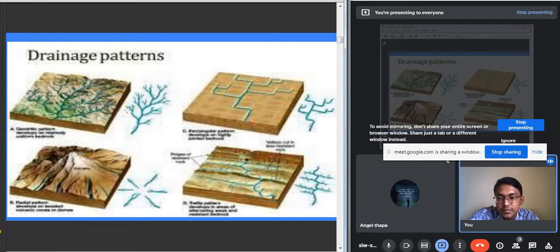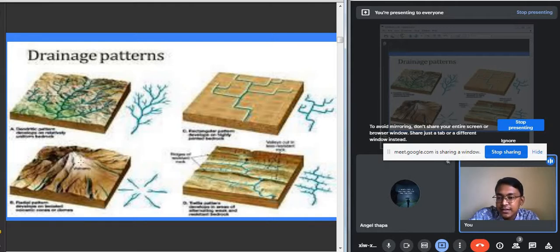So the first image, you can see that it resembles the branches of a tree, and it is known as the dendritic drainage pattern. And in the next picture, you can see that the main river is joined by the tributaries almost at right angle, and they form the rectangular drainage pattern.